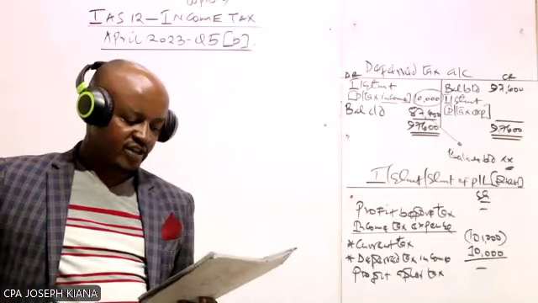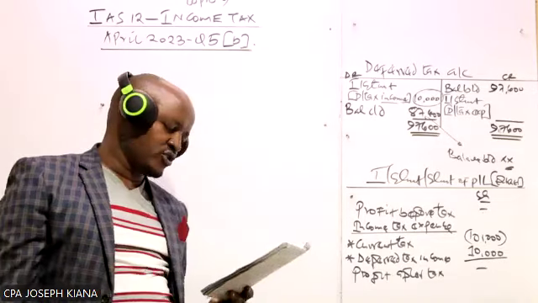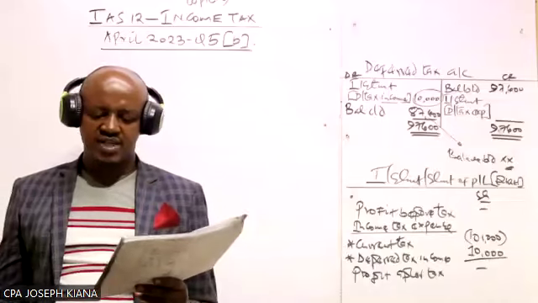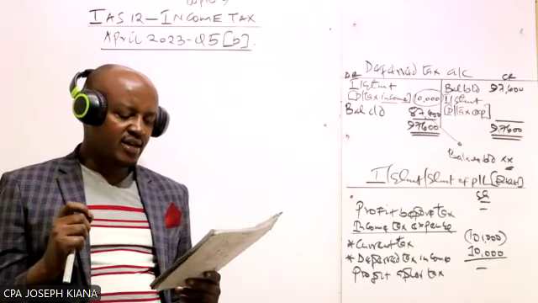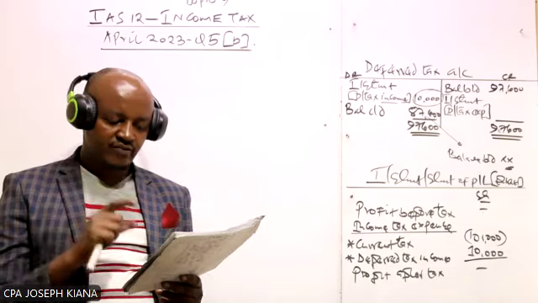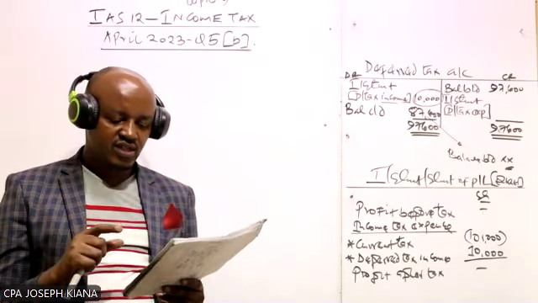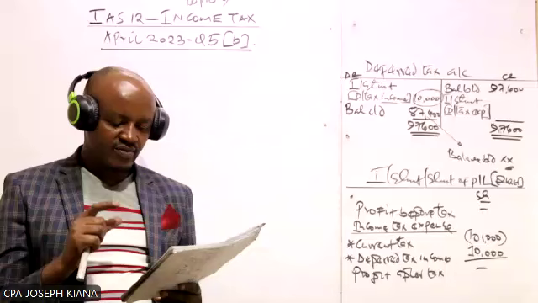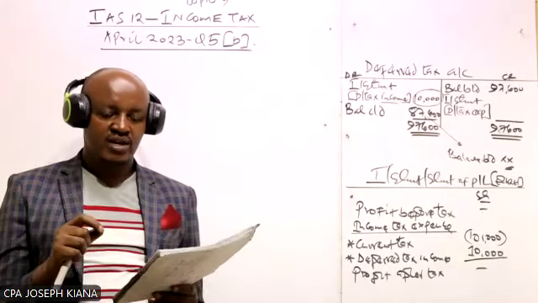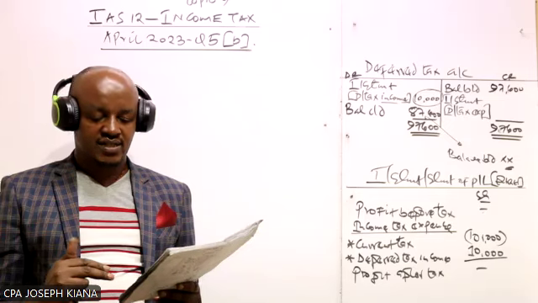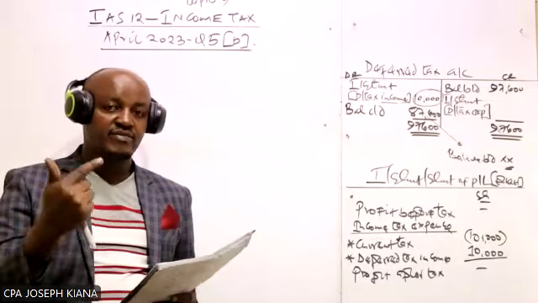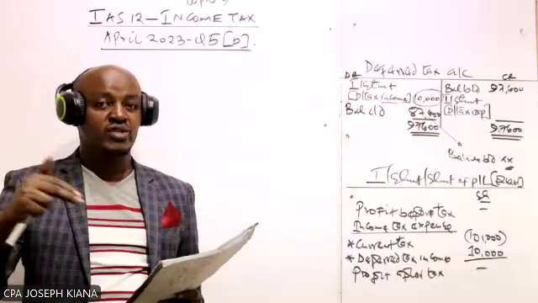Now, first of all, even before we answer the Roman 1 and Roman 2, this question was basically a repetition of another question which was examined some time back, and it had a small error. So the profit which you're given there should be profit before tax. If the examiner wants you to compute the taxable profit, for example, as required in Roman 1, you can't be given profit after tax. You can only be given profit before what? Tax, which is known as the accounting profit.